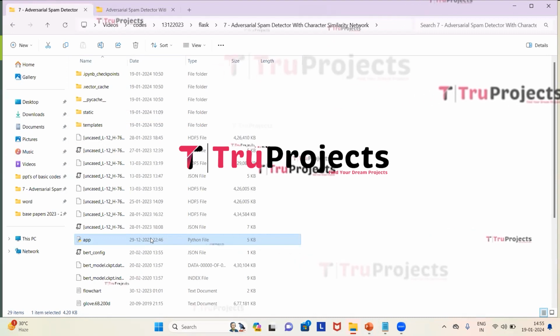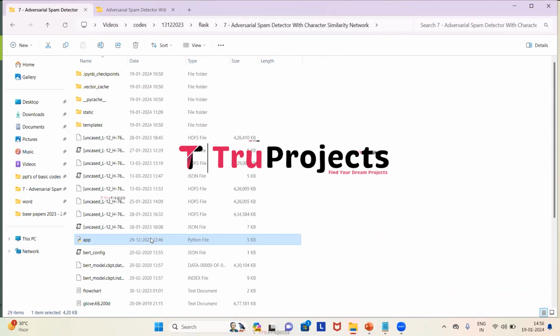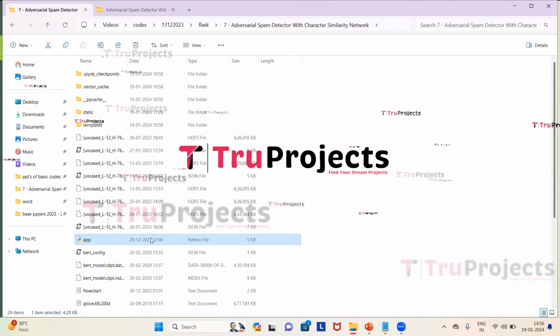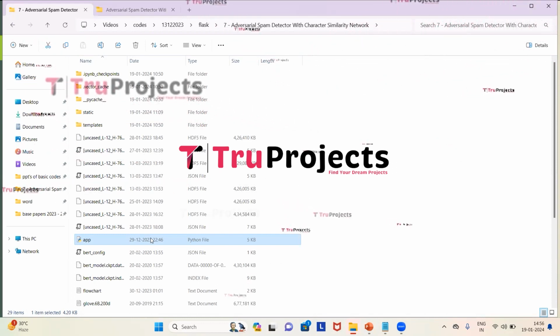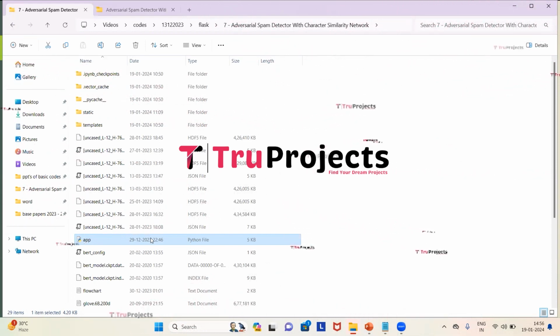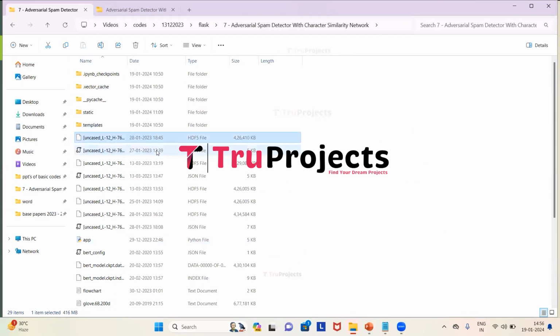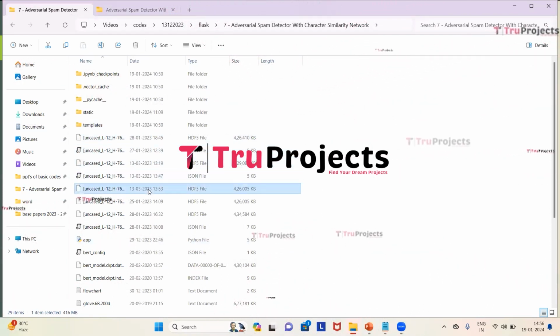This is the app.py file. This .py file contains the information related to front-end logic. It includes code written in Python that handles server-side operations such as processing user requests, interacting with the database, and generating dynamic content to be rendered in HTML templates. These are the model files which contain the algorithm information and that will be loaded into the project code during runtime.